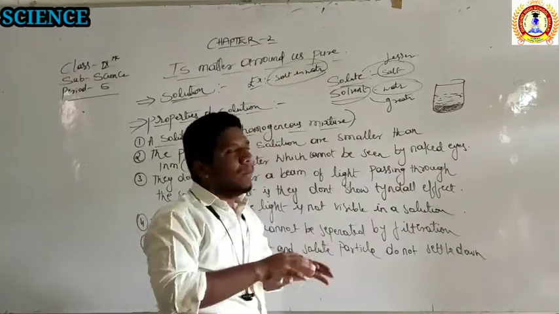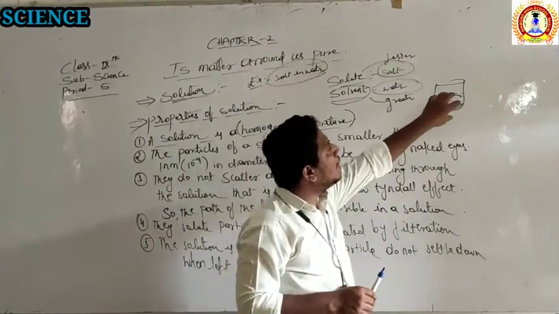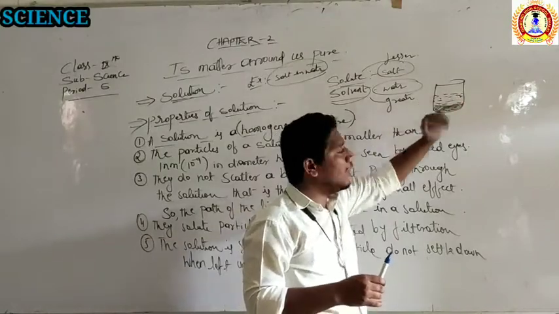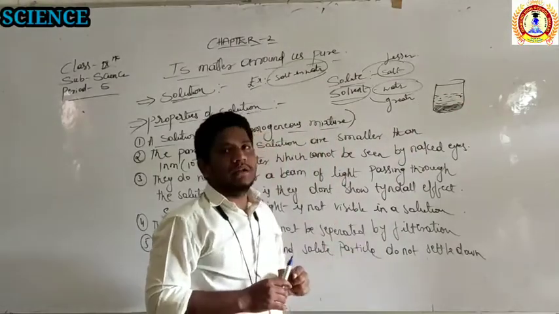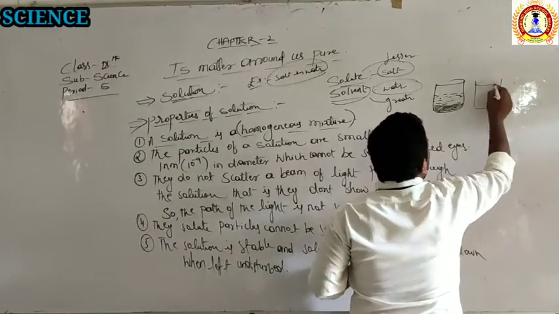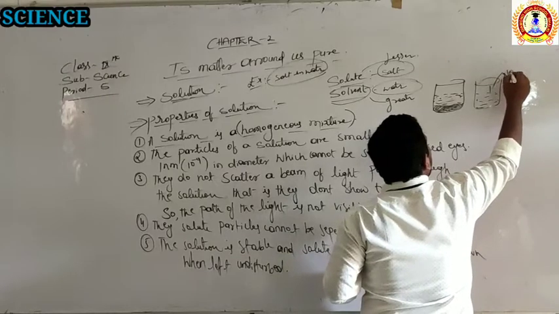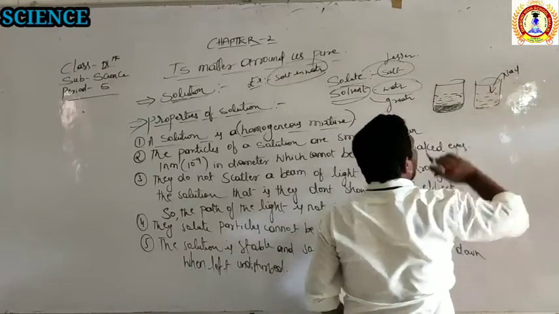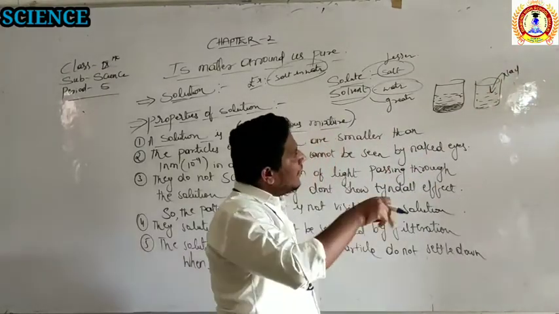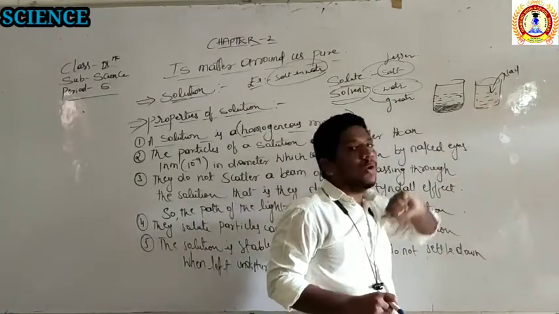But when left undisturbed, all the sand particles will settle down at the bottom of the glass container. But when you take a glass of water, add common salt, that is NaCl, and stir it, after you keep it undisturbed, the salt will not settle down there.